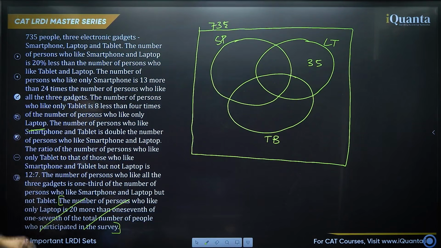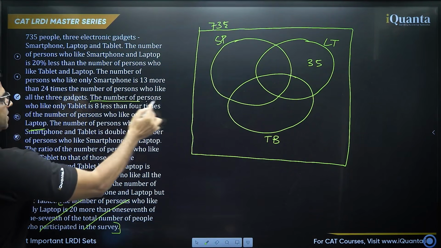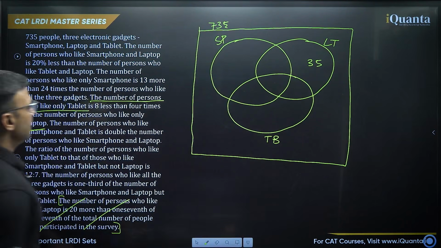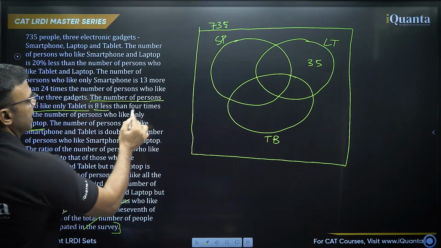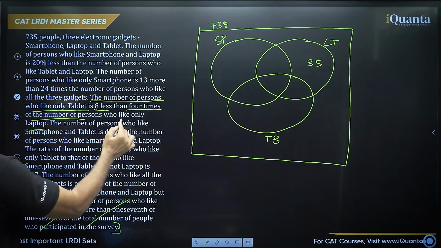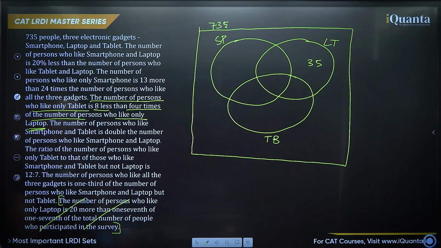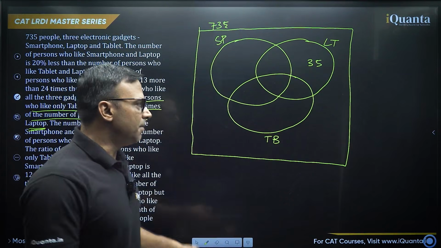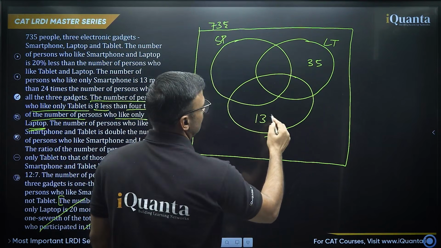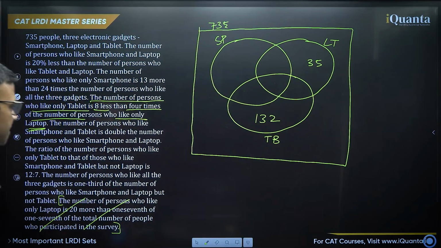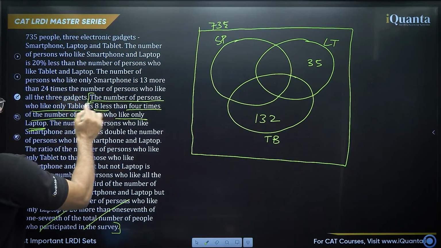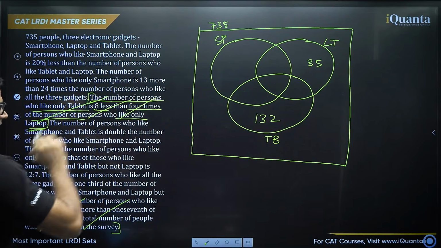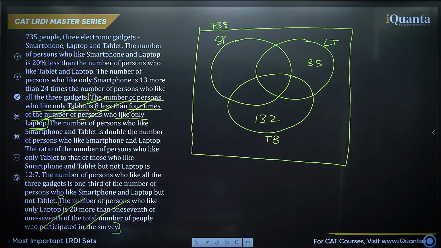Okay. Right. So the number of persons who like only tablet, this area, is 8 less than 4 times the number of persons who like only laptop. Okay, so 8 less than 4 times 35. 4 times 35 is 140, minus 8 is 132. So only tablet is 132. So we have used this statement. I am cutting it so that we have a very clear idea that we have used it.